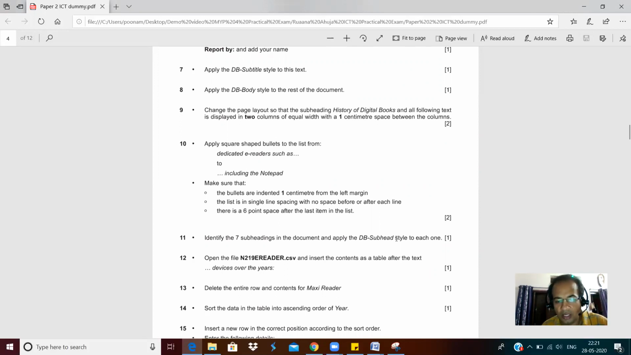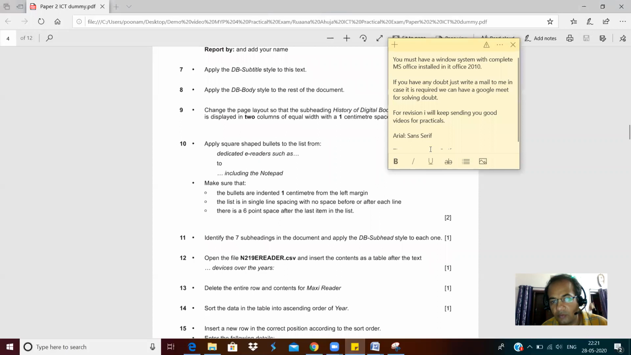Now there are a few instructions that I wanted to give you. They are here. Yeah, you must have a Windows system with the complete MS Office installed in it. It is better if it is 2010, that will be good actually. Office 2010, okay, and the whole complete Office 2010 should be installed there.